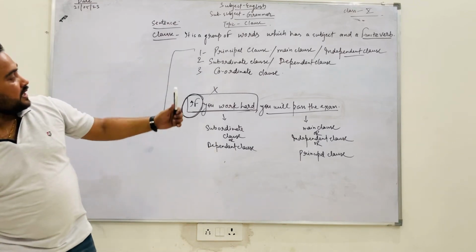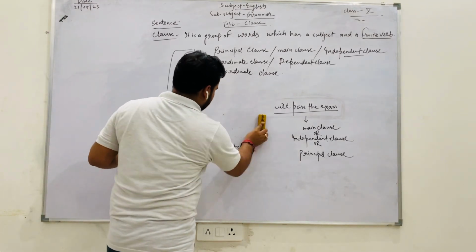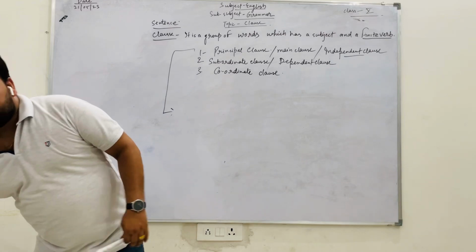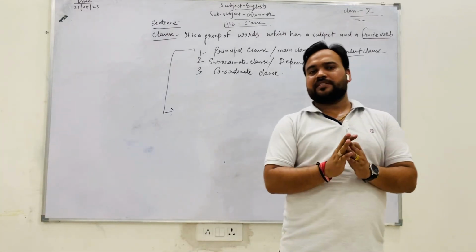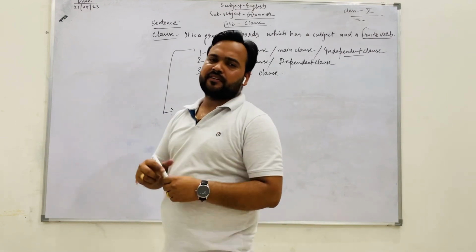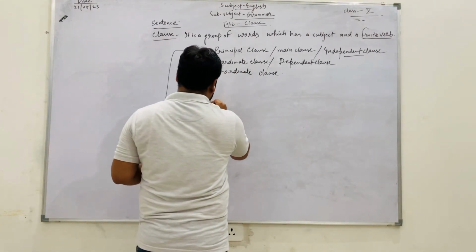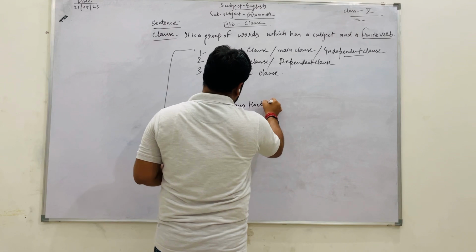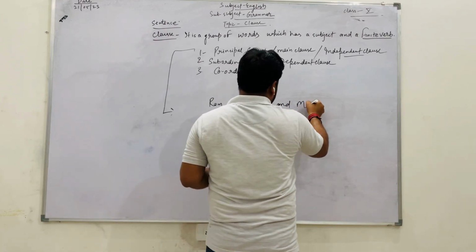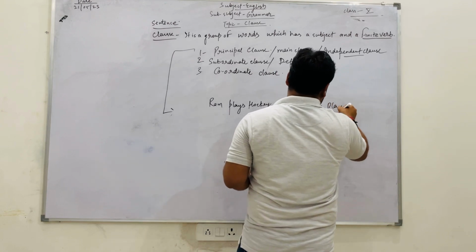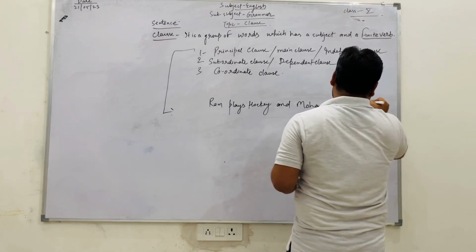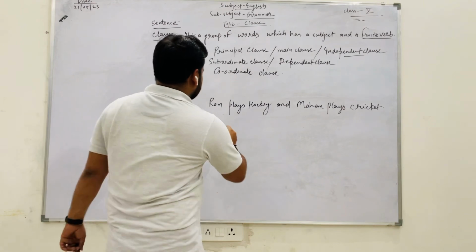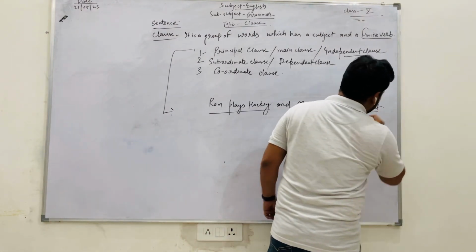Now we are coming to the coordinate clause. Coordinate, the word indicates that they are the same, meaning neither depends on the other. Like: Ram plays hockey and Mohan plays cricket. Okay, Ram plays hockey and Mohan plays cricket. There are two clauses, Ram plays hockey and Mohan plays cricket.